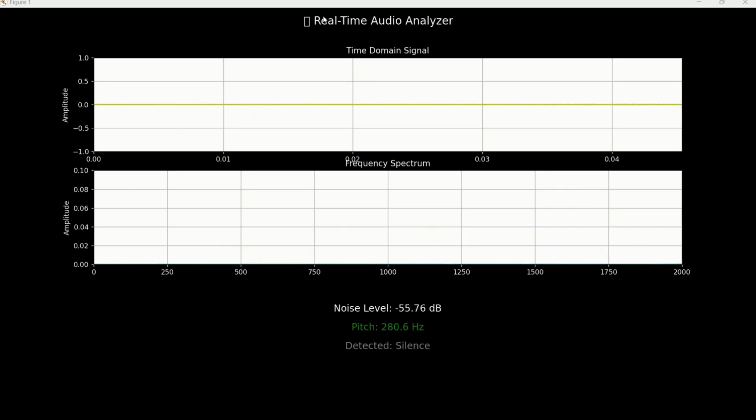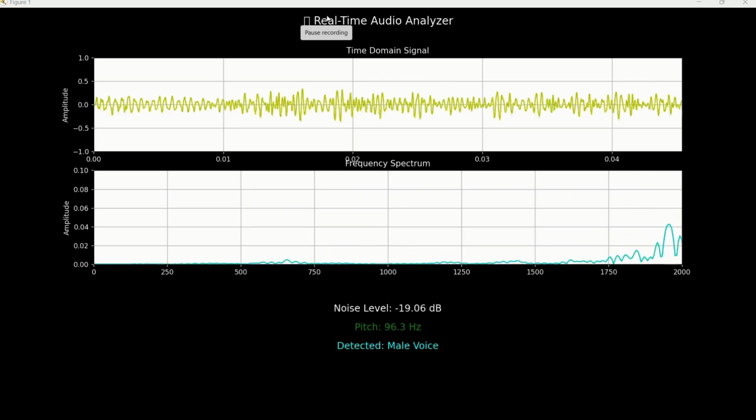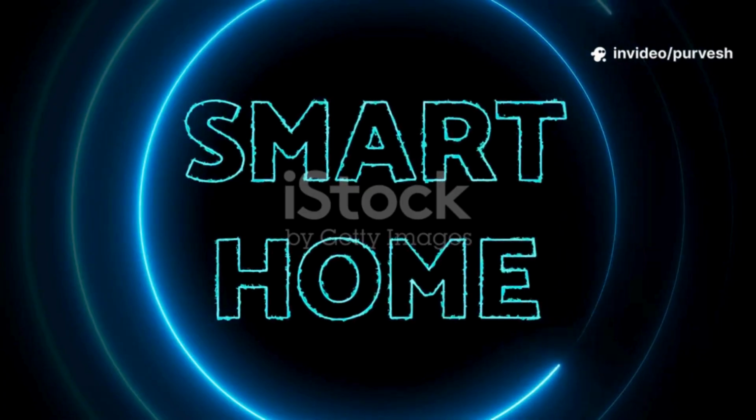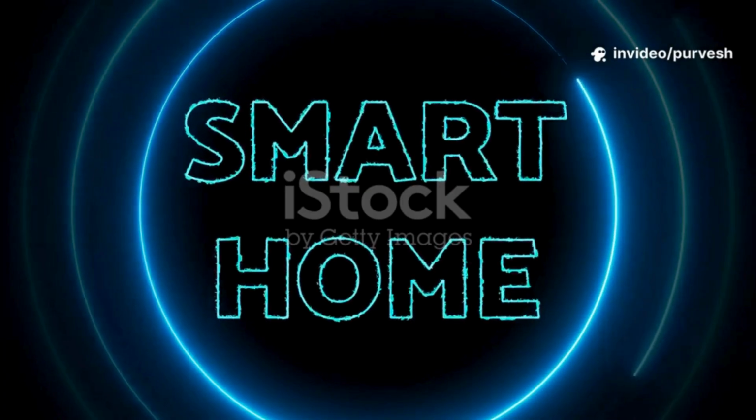Sometimes the system may classify steady human voice as music because long vowel sounds look similar to a musical tone in the frequency spectrum. This is not a fault. It is a natural behavior of spectrum-based classifiers, which rely on frequency content rather than language or meaning of speech. Overall, the live fluctuation and class switching demonstrate that our analyzer is detecting and updating sound categories dynamically based on actual audio input. Now we will discuss application of our project in home automation.